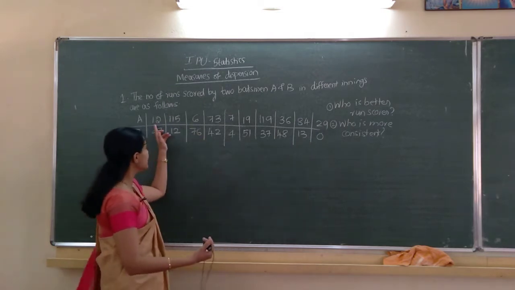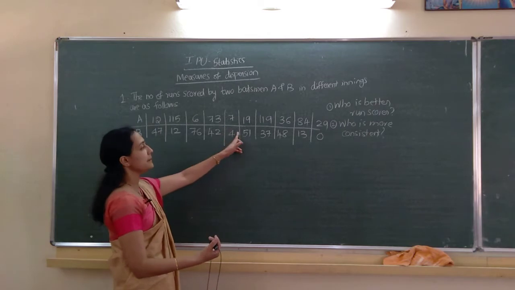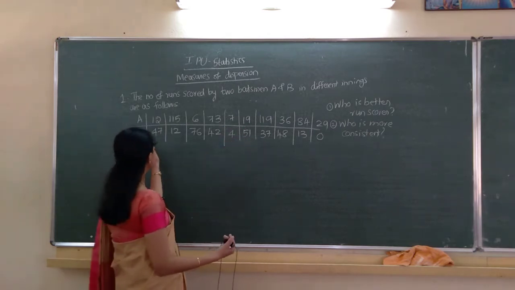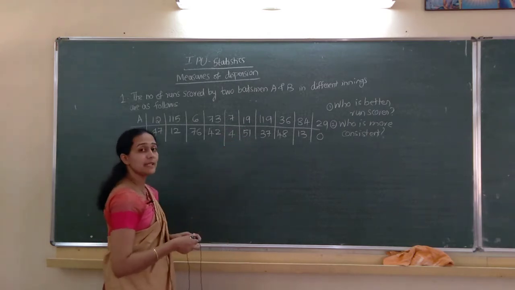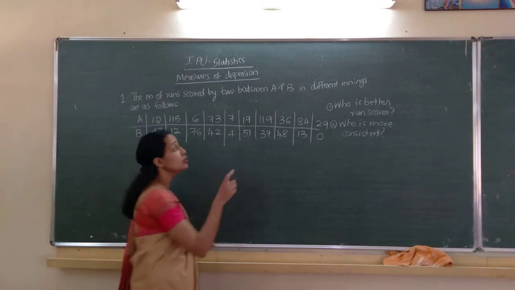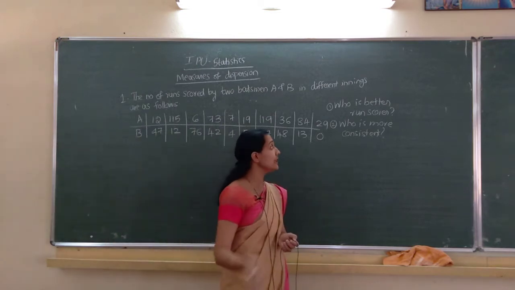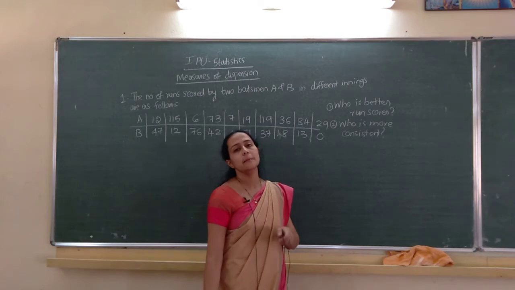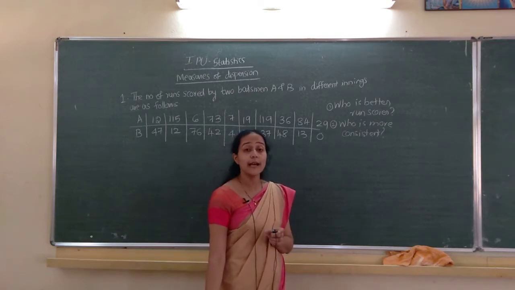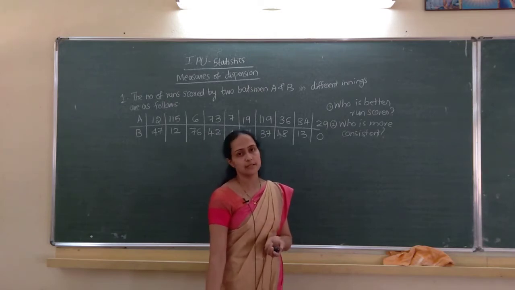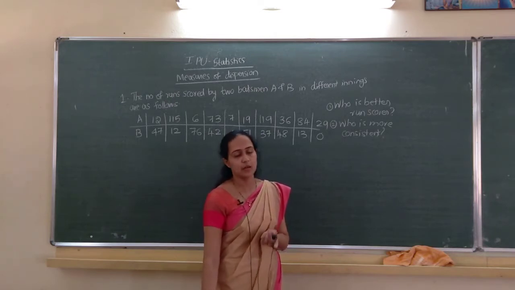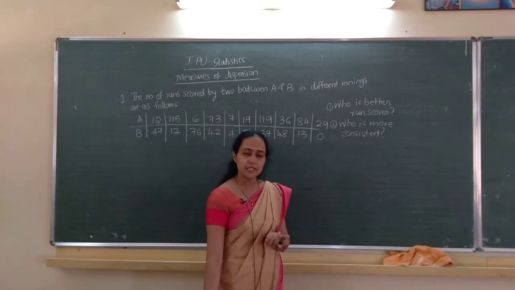These are the runs scored by batsman A, and these are the runs scored by batsman B. Two questions: who is a better run scorer? Better run scorer means who has the higher average. So we have to find x bar also.